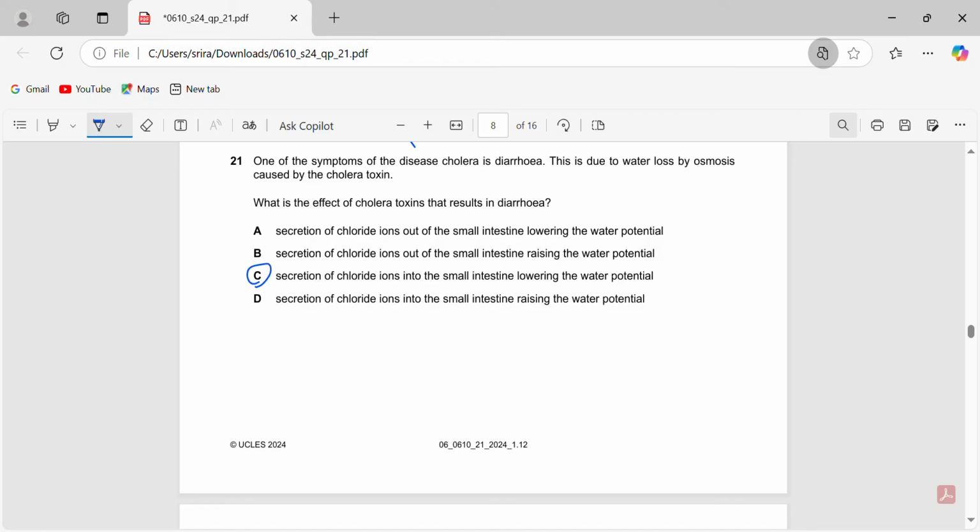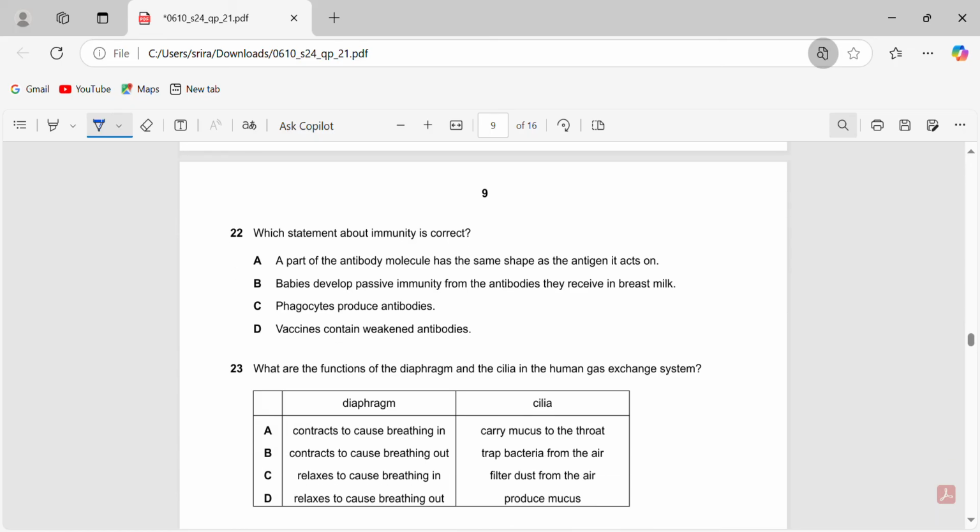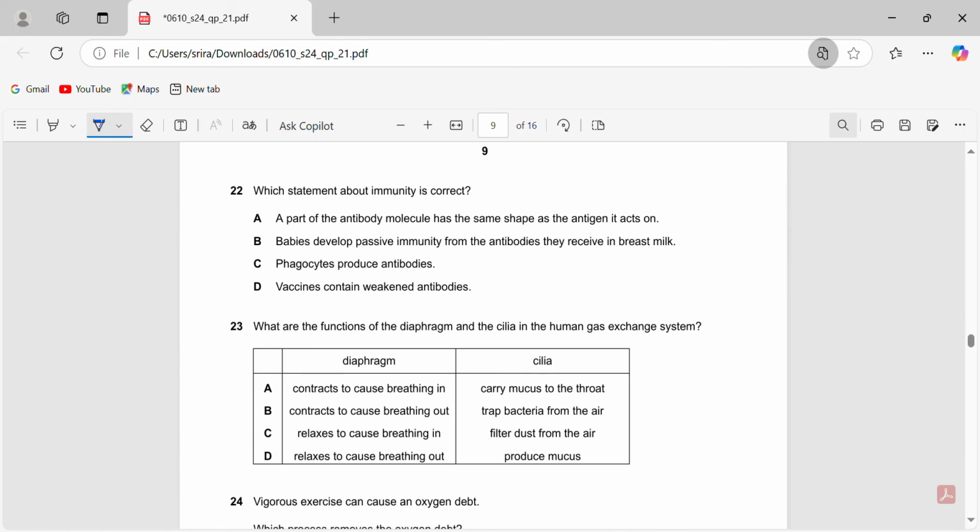I just explained it. So it secretes chloride ions into the lumen of the small intestine. So there's a higher concentration of chloride ions. Obviously the water potential is going to be lower. So when that happens, osmosis occurs and water is brought into the small intestine, and then this is going to cause diarrhea, like watery feces. So 21C.